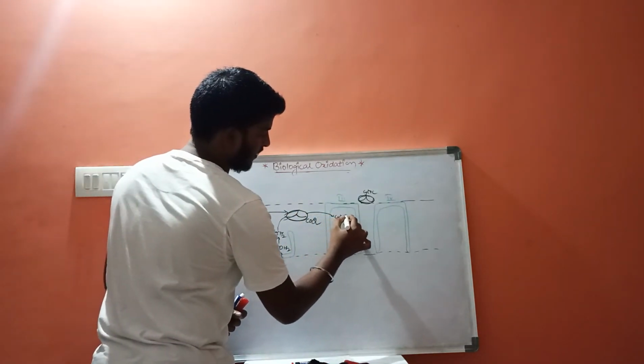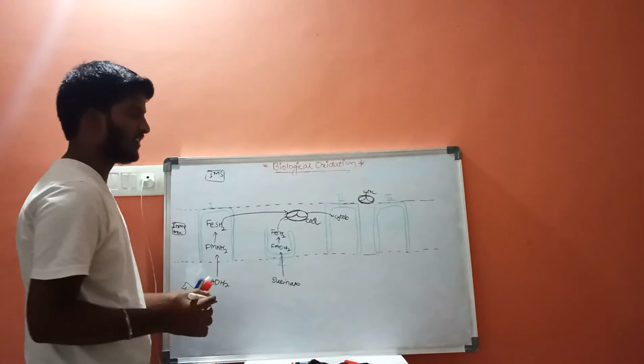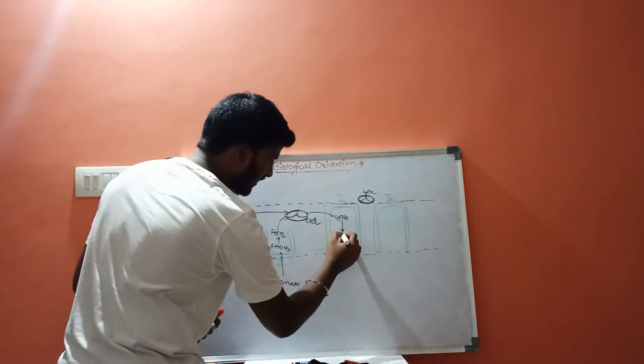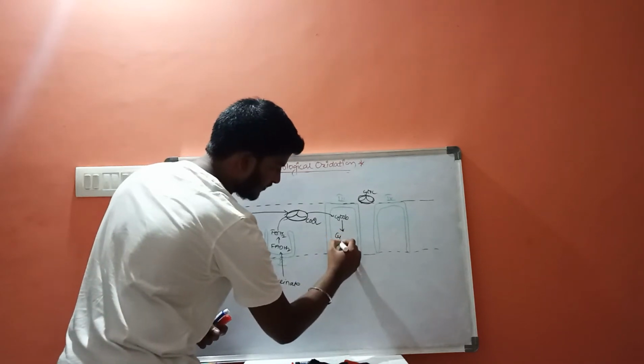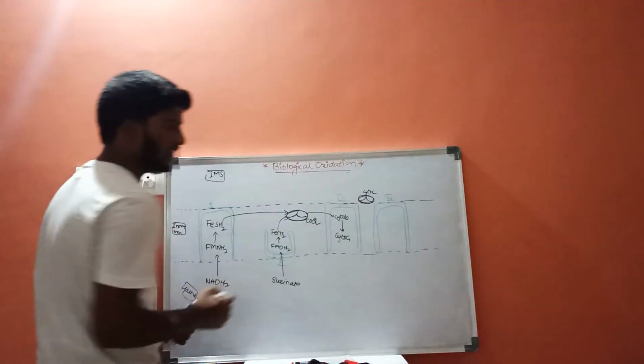cytochrome B. From the cytochrome B, it will be given to the cytochrome C1.